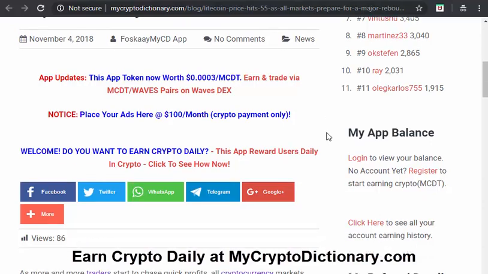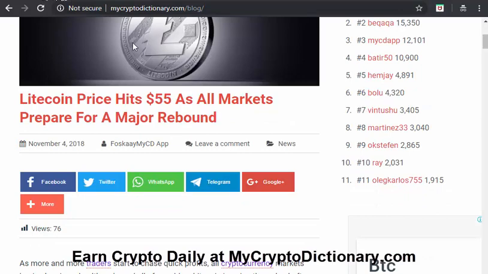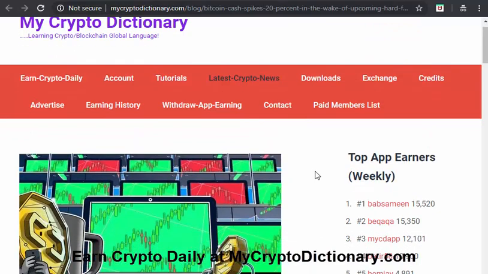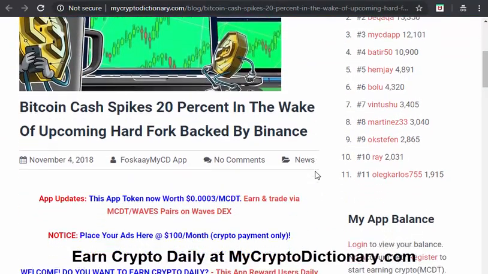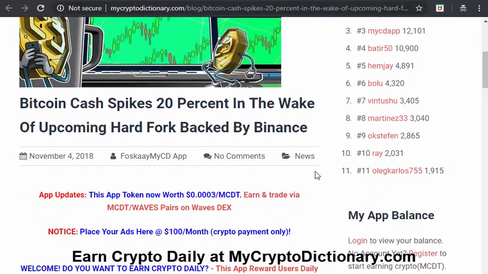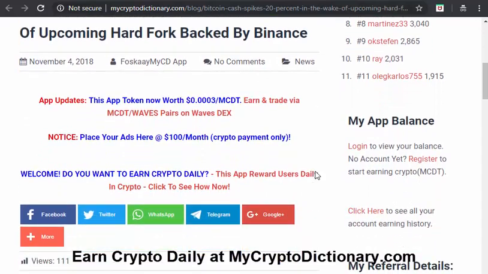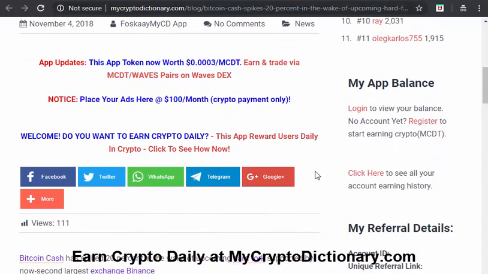So let's move to the next one, which talks about Bitcoin Cash spiking 20% in the week. Yes, Bitcoin Cash is also not left behind from the bull run that seems to be imminent, though like we said, we cannot say.